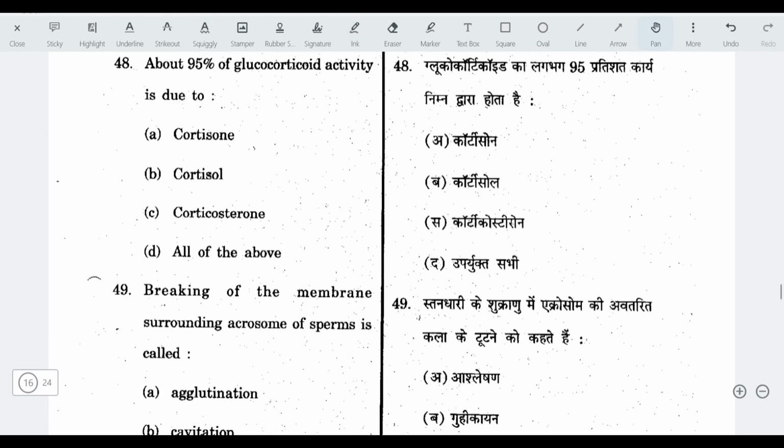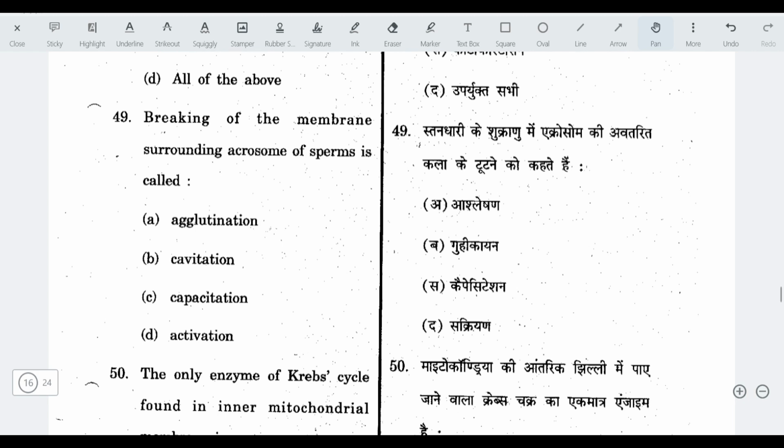Next question, about 95% of glucocorticoid activity is due to the cortisol. They play a crucial role in stress response, metabolism, immune response regulation. Okay. Next, breaking of the membrane surrounding acrosome of sperm is? The answer is capacitation. Capacitation is a process that sperm undergo in the female reproductive tract, enabling them to fertilize an egg. Always remember, it occurs in the female reproductive tract, where sperm finally matures so that it can fertilize the egg.